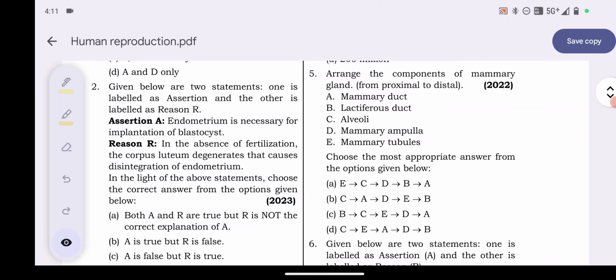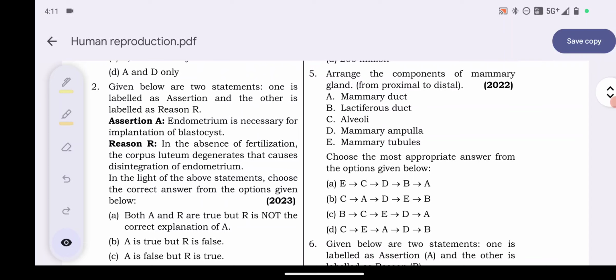Question number 5. Arrange the components of the mammary gland from proximal to distal. You have to go from the down part to the top portion. Proximal means the down portion, distal means the top portion. Looking at the mammary gland, you have to arrange these components: mammary duct, lactiferous duct, alveoli, mammary ampulla, mammary tubules.